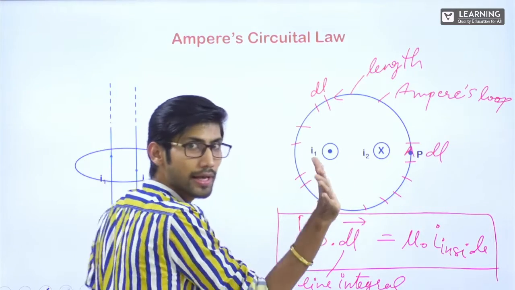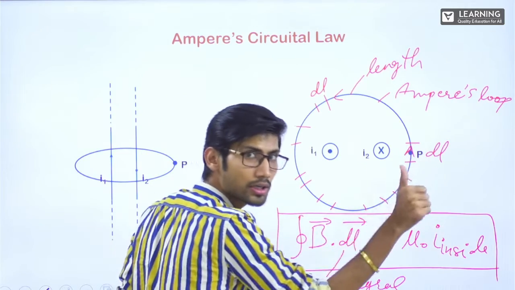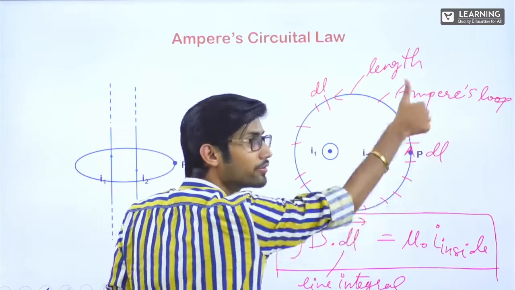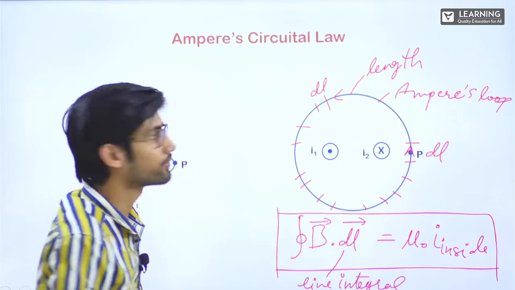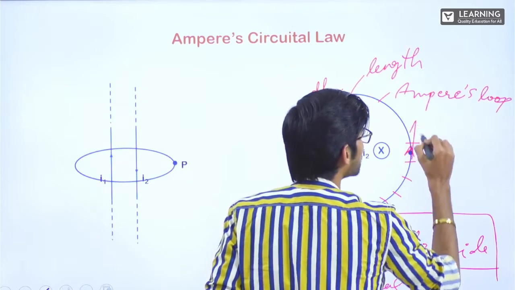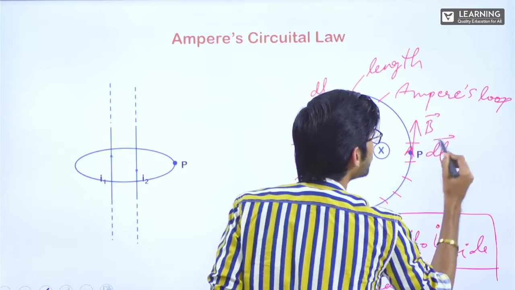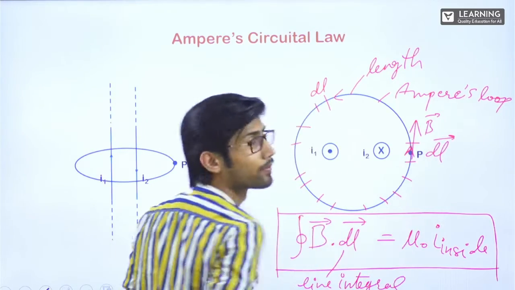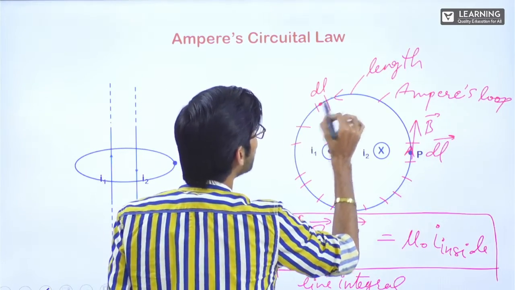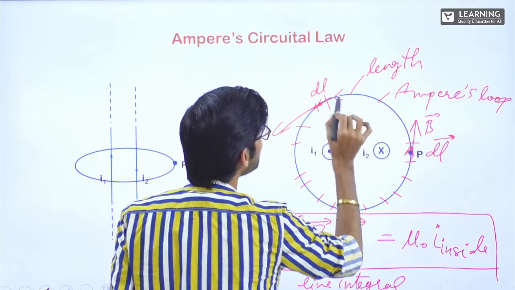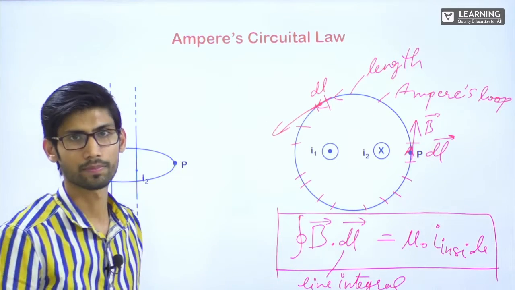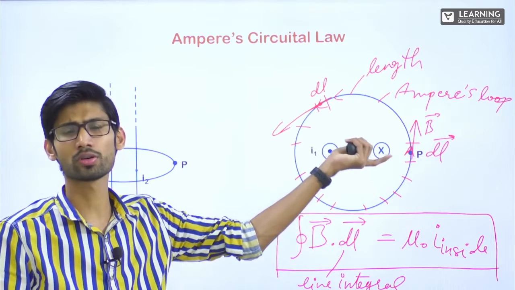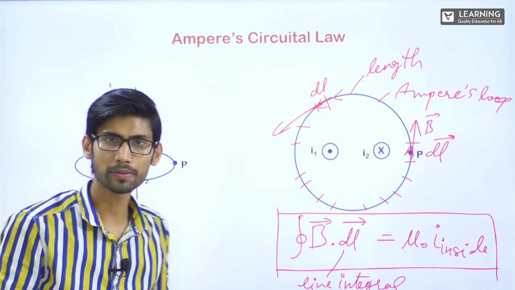Fingers in the direction of current, curl it in the direction where we have to find the magnetic field. Then the direction of thumb will give the direction of magnetic field. See, magnetic field is also coming upwards, B vector. So now since DL vector and B vector are same, this is called tangential. Both are tangential. Here also if you take out, B vector will come like this, DL vector is in this direction. Both are tangential. So in this case it is useful. B is a constant, it is non-zero and it is tangential. All right.